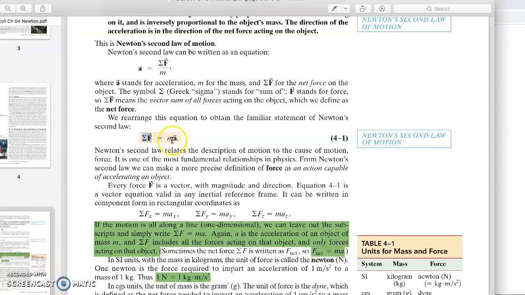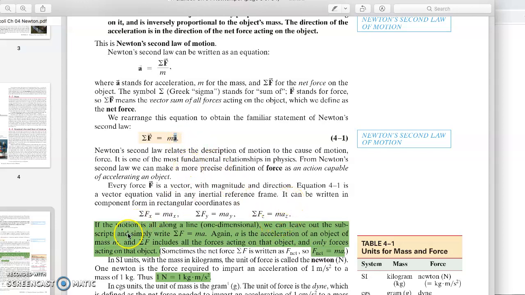It means object m will not move, because if F is 0, then a is 0. Can you tell that from the equation? If this whole part is 0, one of these two should be 0. Mass could never be 0 or negative, and that is well known. The acceleration could be 0. So if the net force is 0, there is only one choice: the object is not accelerating. The acceleration is 0. Great.